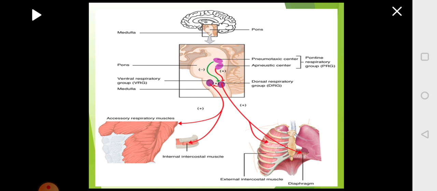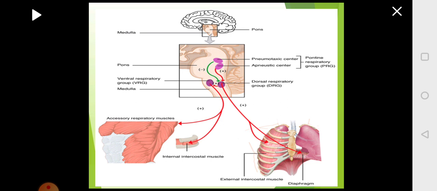Medulla has two centers, the dorsal respiratory group and the ventral respiratory group, which will control the pattern and the rate of respiration. Nerves will arise from these centers, and these nerves will go down to the muscles which bring about respiration.